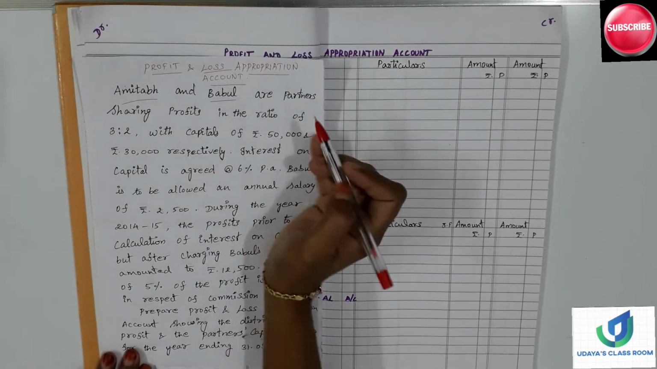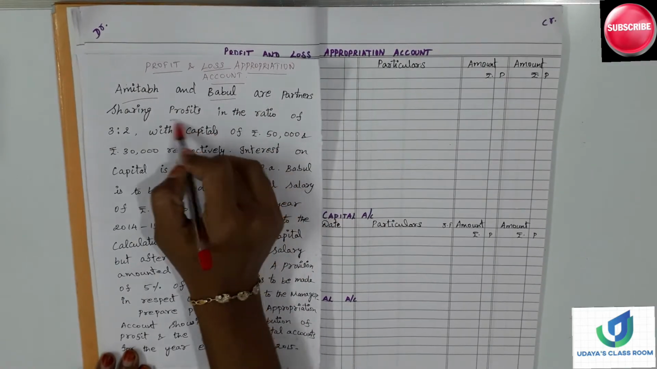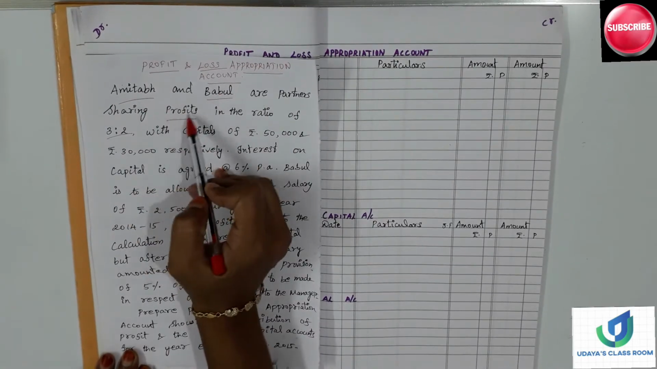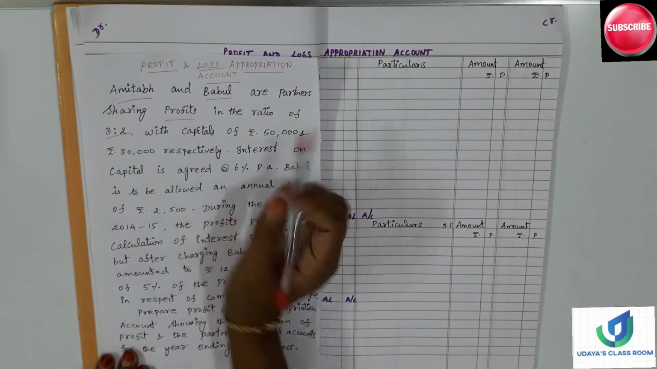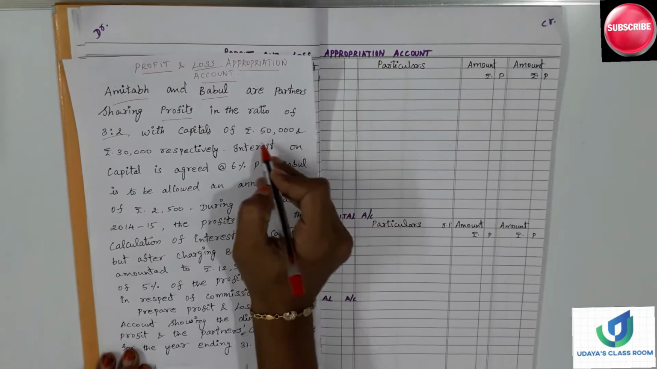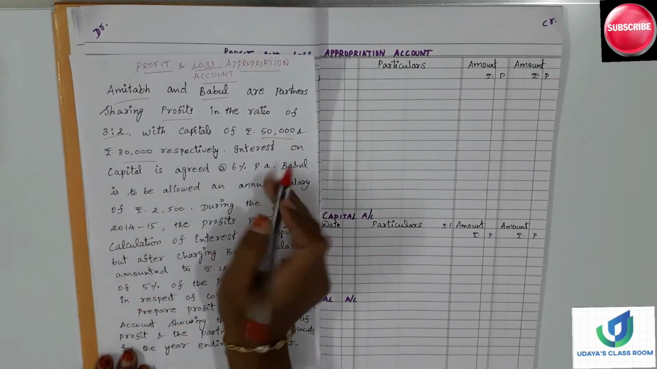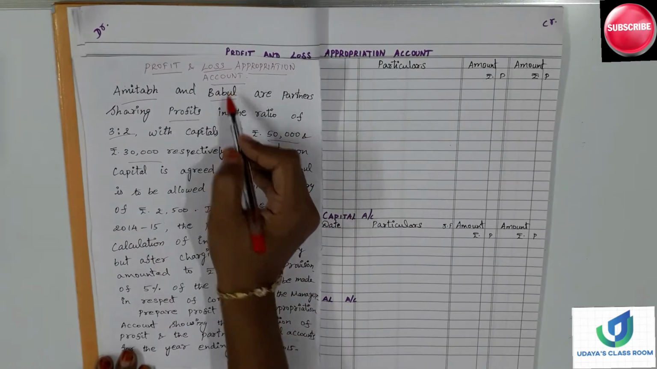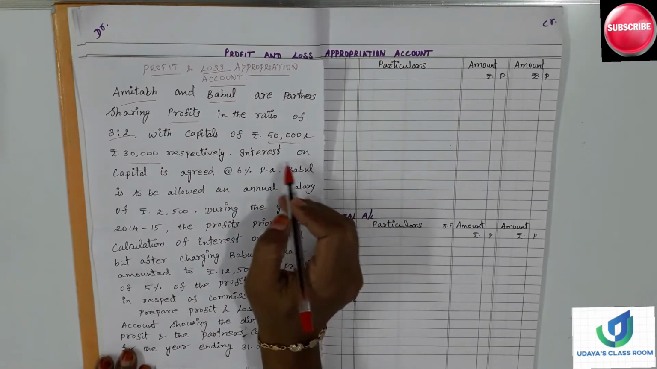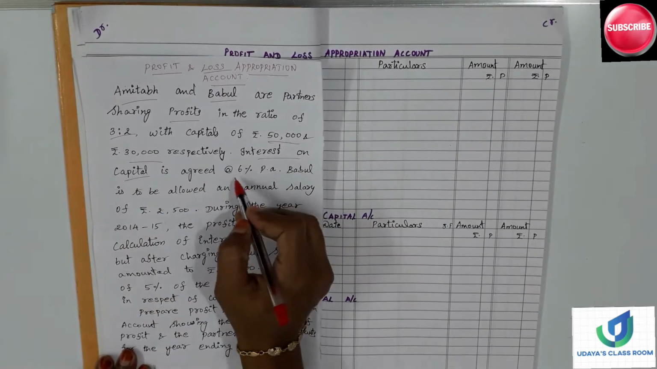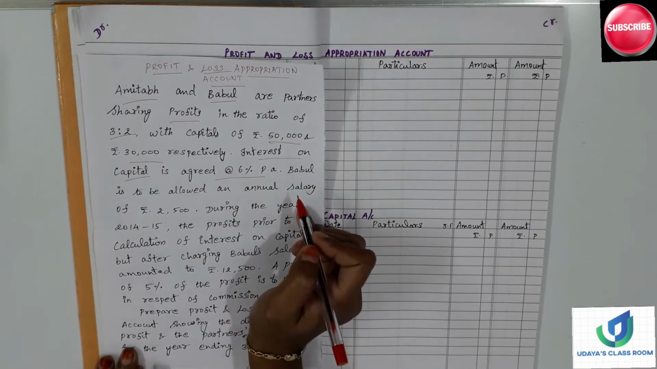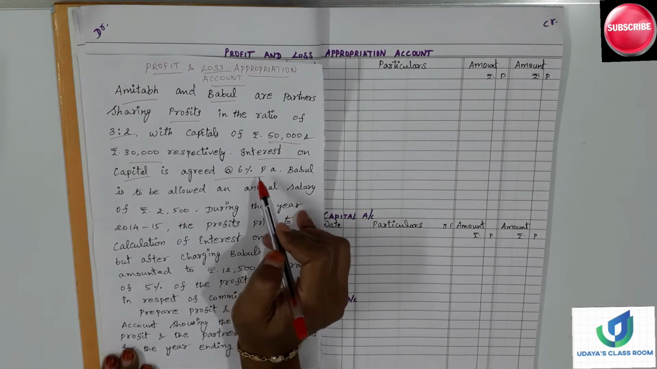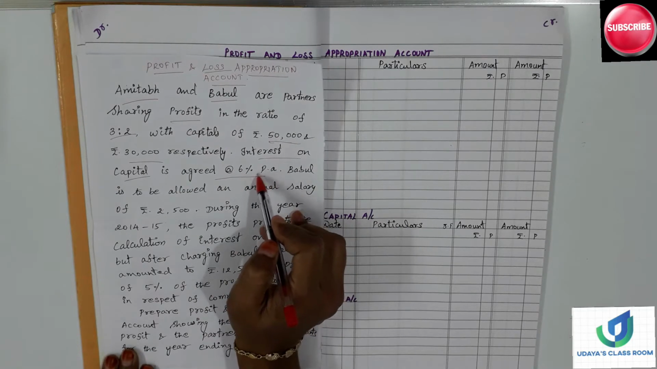Amitabh and Babul are partners sharing profits in the ratio of 3:2. So there are two partners. They are sharing their profits in 3:2 ratio with capitals of rupees 50,000 and rupees 30,000 respectively, which means Amitabh's capital is 50,000 and Babul's capital is 30,000. Interest on capital is agreed at the rate of 6% per annum, which means both the partners will receive interest on capital at the rate of 6% per annum from the firm.